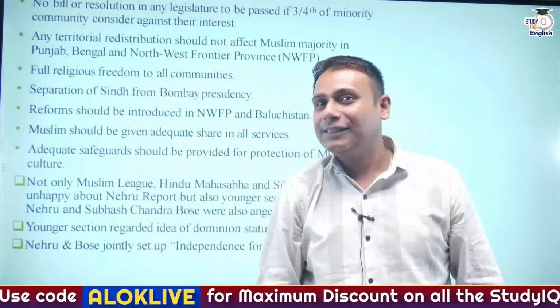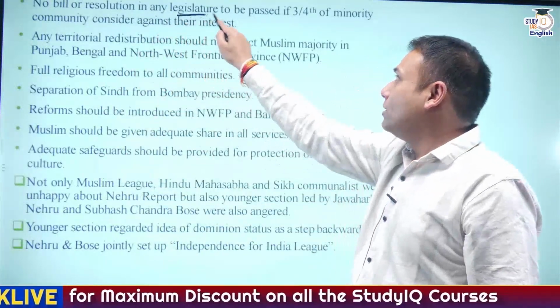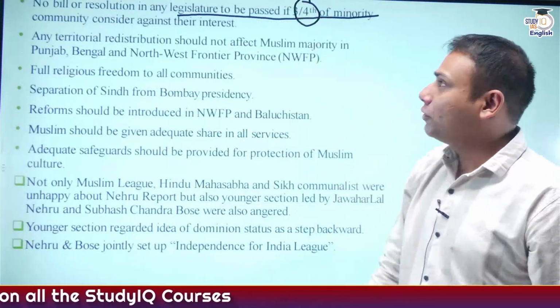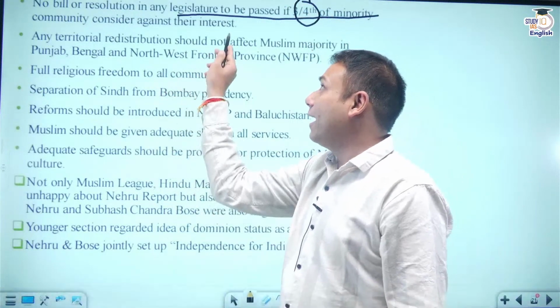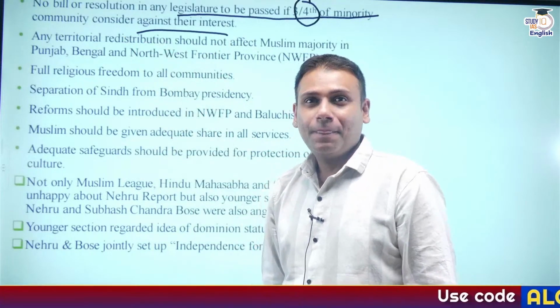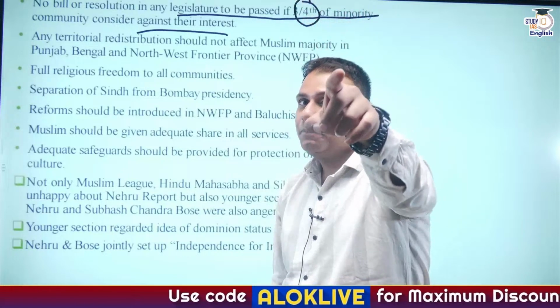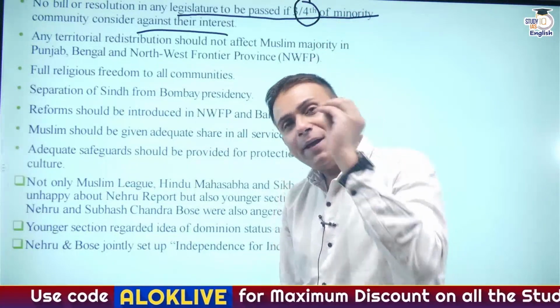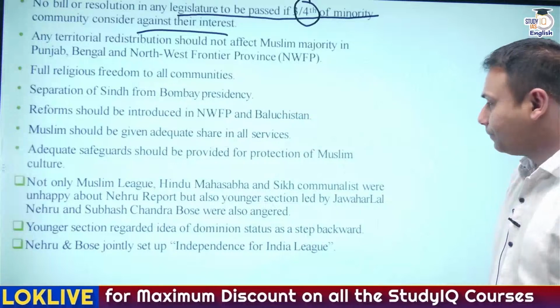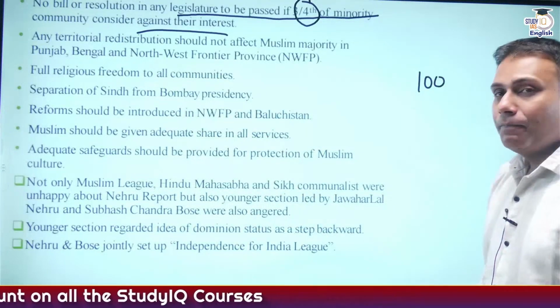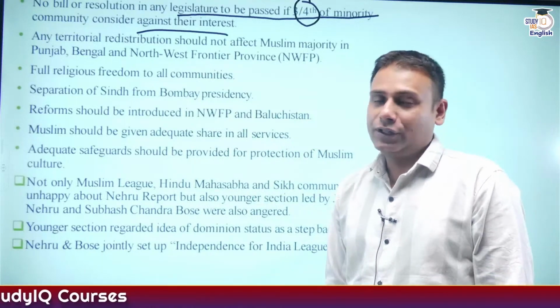If you remember, guys, no bill or resolution in any legislature was to be passed if 3/4 of the minority community considered it against their interest. I had explained the same point in the Lucknow Pact. Now, let me explain this point again. Suppose there are 100 members in the Imperial Legislative Council.